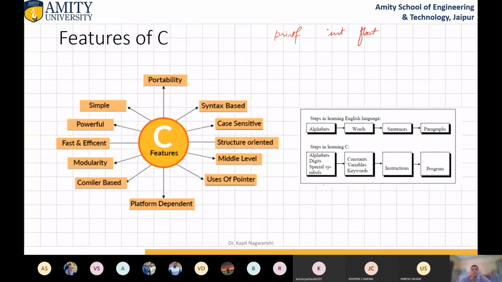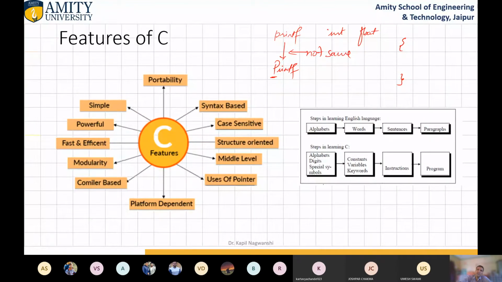Now come to syntax based. So this C language is syntax based. It is case sensitive. Case sensitive means this printf and this printf have different meanings. These are not the same. Case means uppercase or lowercase. So this is case sensitive. Structure oriented: the program is written in a well structured manner. It is a middle level language. I had already explained why it is a middle level language, because it acts as a bridge between higher level language and machine level language.